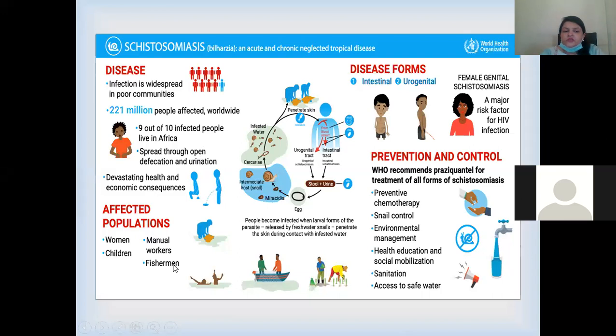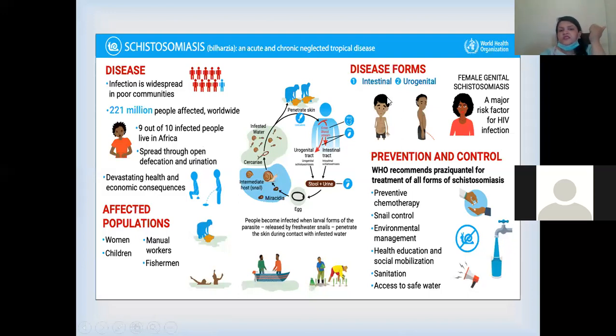Then what are the populations? Women and children are mostly the ones who get affected, or the manual workers and fishermen who are working on a freshwater canal or some stagnated water canals. This is the same cycle which we have already discussed. People become infected when the larval forms of parasites released by the freshwater snails penetrate the skin while doing anything in the water.